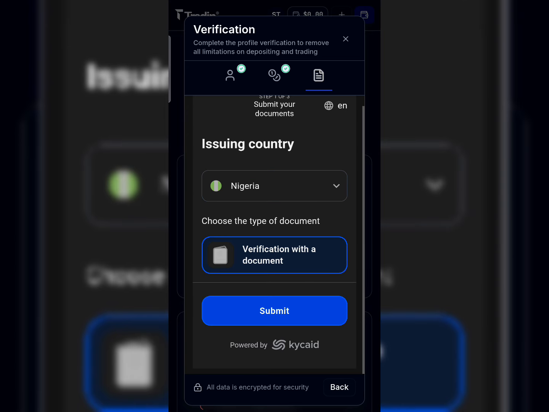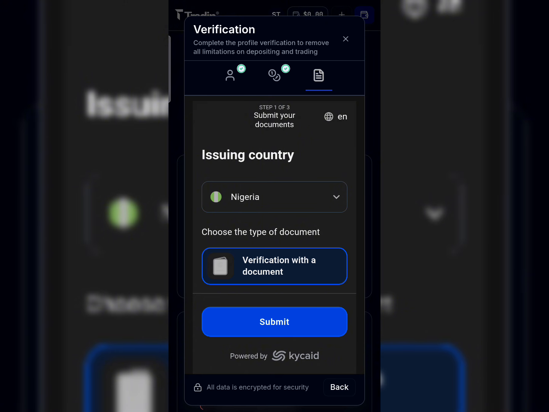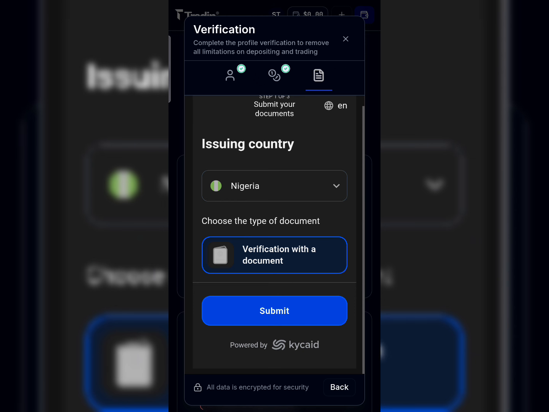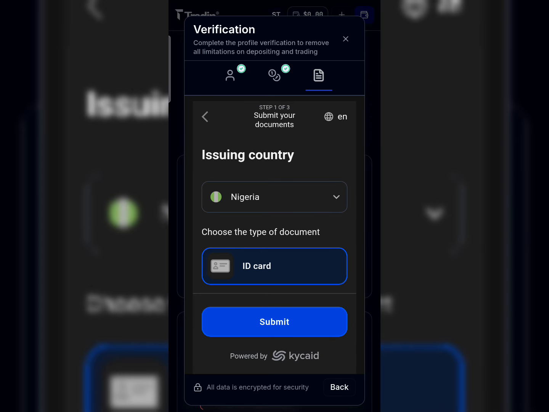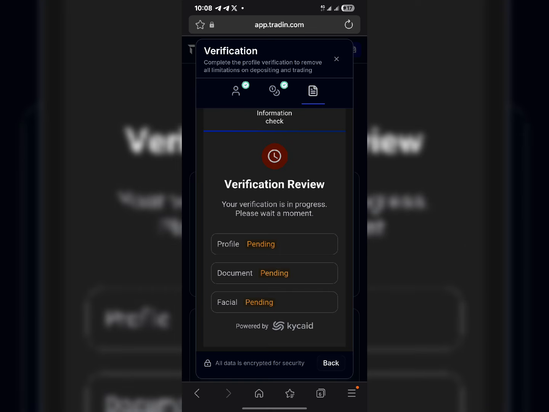If you're using an ID card, you have to take a photo of your ID card and also provide a proof of address by using your bank statement and stuff like that. So just make sure you use any process that is suitable for you. After that, once you've submitted, you'll have something like this on your screen showing that it's pending.